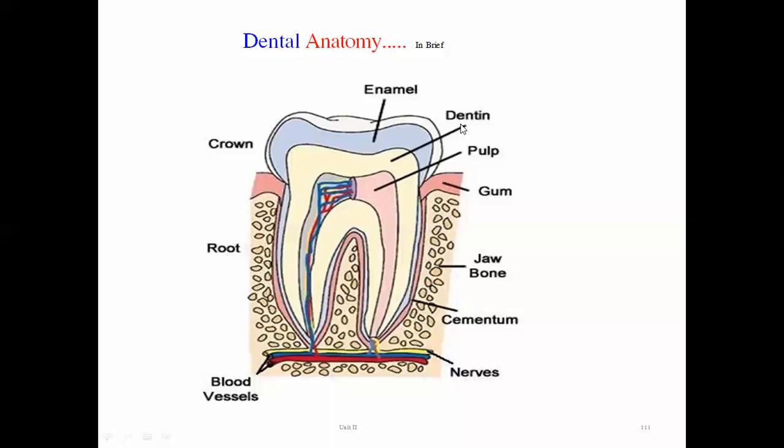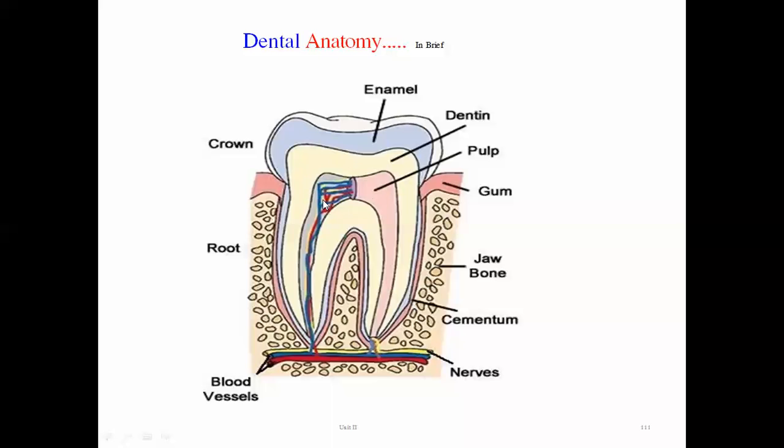Dentine surrounds the pulp cavity and extends throughout the entire portion of the teeth. It is a protective covering of the tooth cavity, surrounded throughout the dental cavity. This yellow colored portion is dentine, which surrounds the tooth cavity. This is the first part. Then cementum, which is described in the reddish pinkish color. What is cementum? A layer covering the portion of the teeth lying buried in the gum.